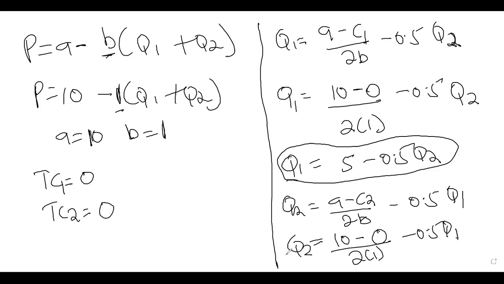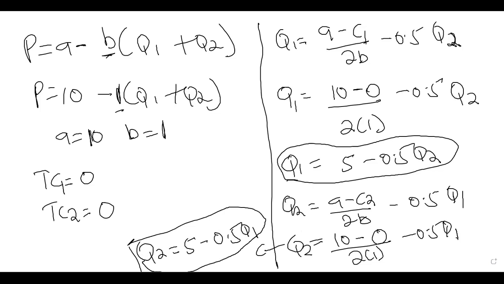So if you solve everything, you get Q2 is equal to 5 minus 0.5 Q1. And this is also the reaction function of firm 2.